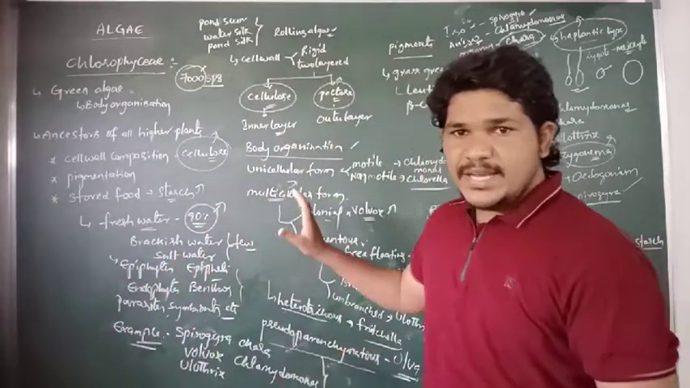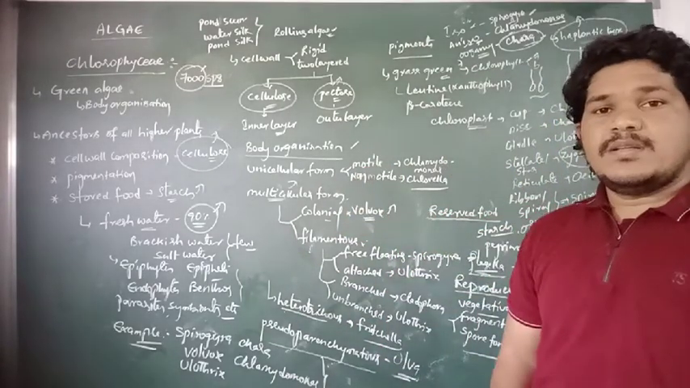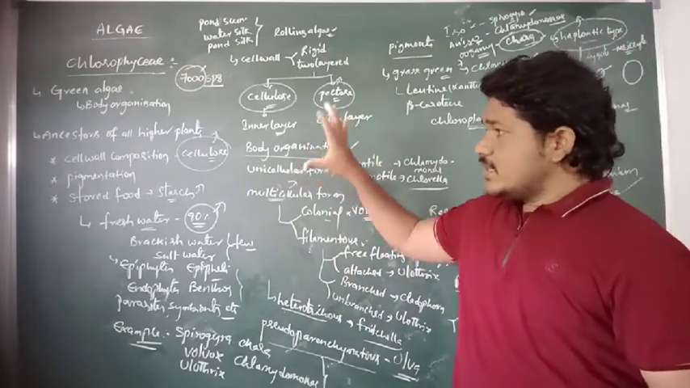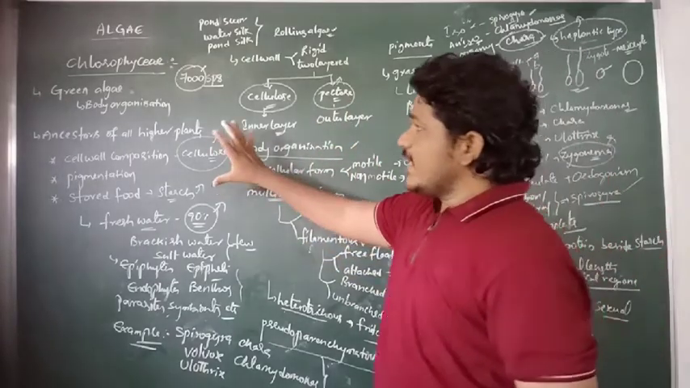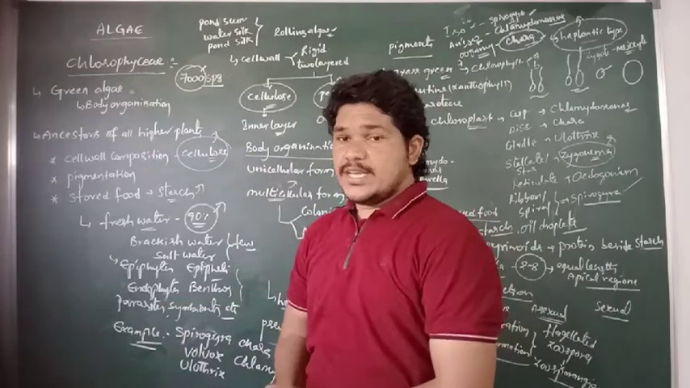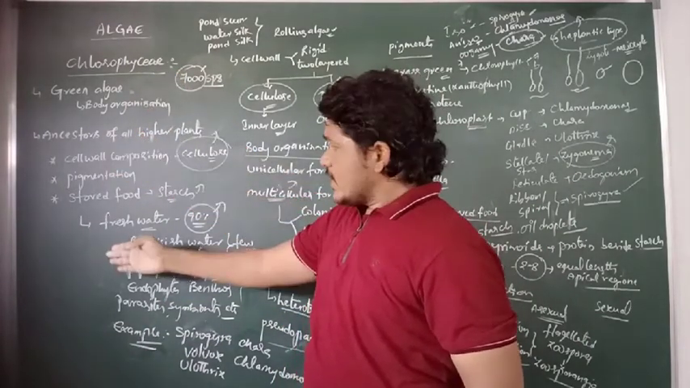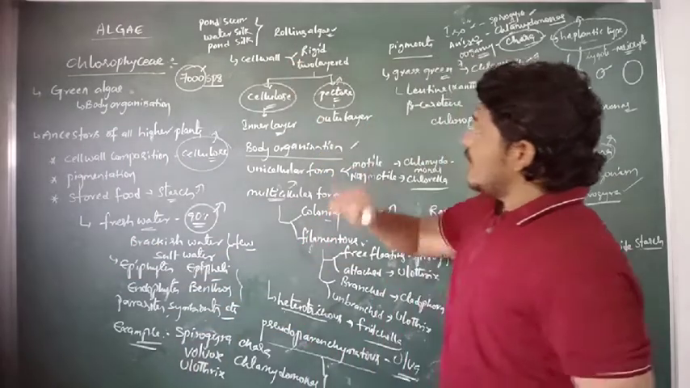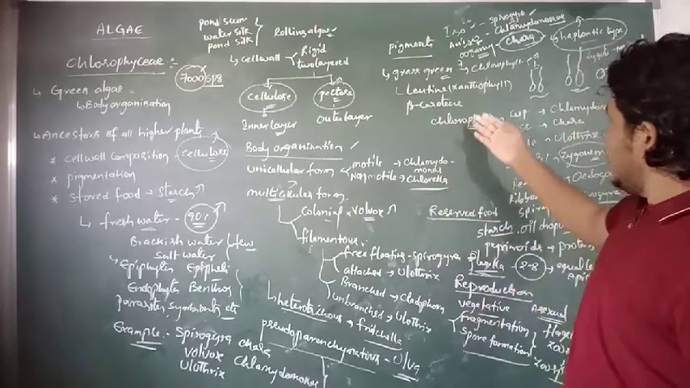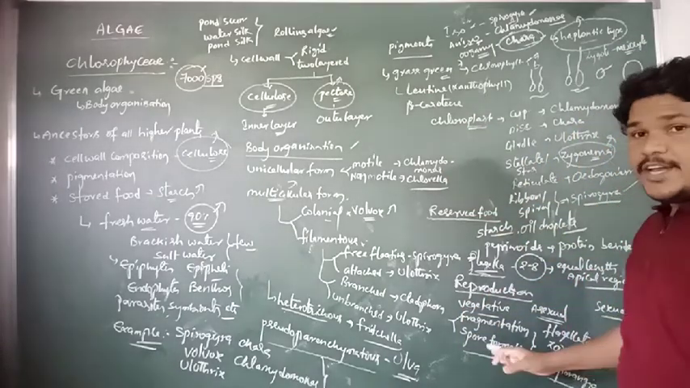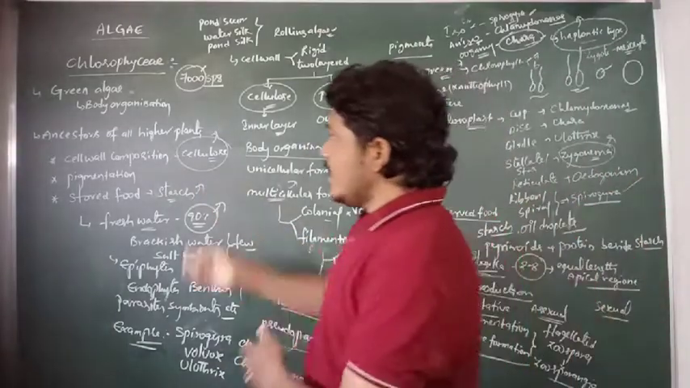I think, is it clear? This is about the Chlorophyceae. So in this class video, we discussed the general characteristic features of the Chlorophyceae, their common name, habitat, cell wall composition, body organization, pigmentation, reserve food materials, flagella, reproduction, life cycle, and the common examples related to the Chlorophyceae.